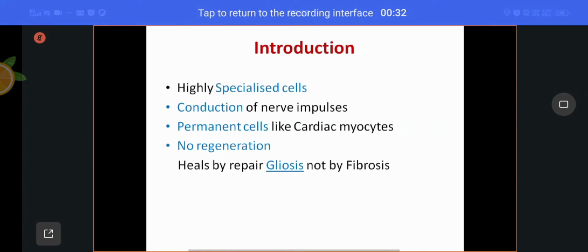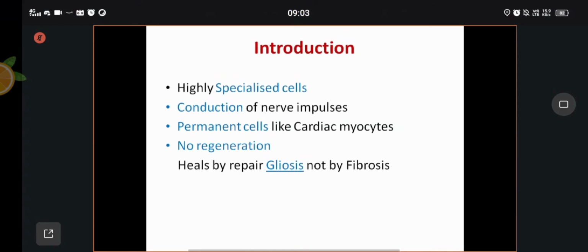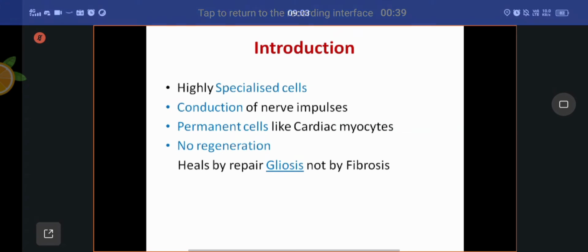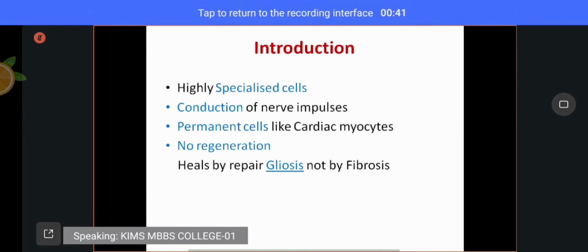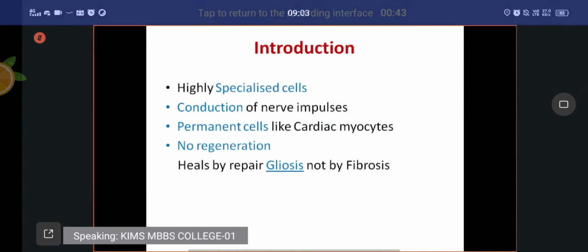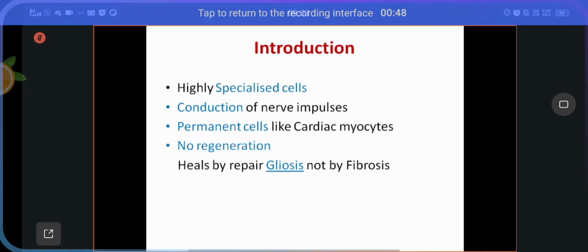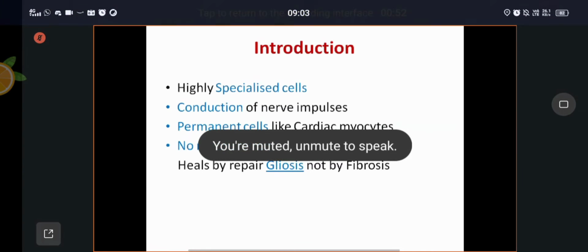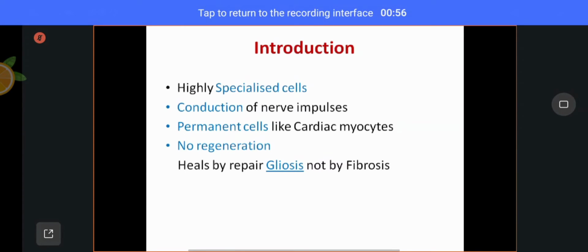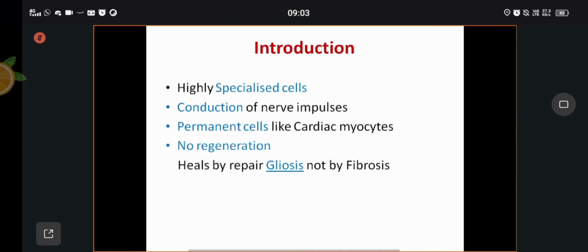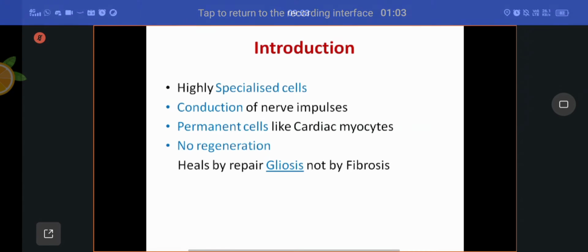The cells which are present in the nervous tissue, the main cells, we already know that nerve cells, also called neurons. If you take connective tissue, fibroblasts, epithelial tissue, epithelial cells, muscle tissue, and myocytes, like that. If you take nervous tissue, those cells are called neurons or nerve cells.